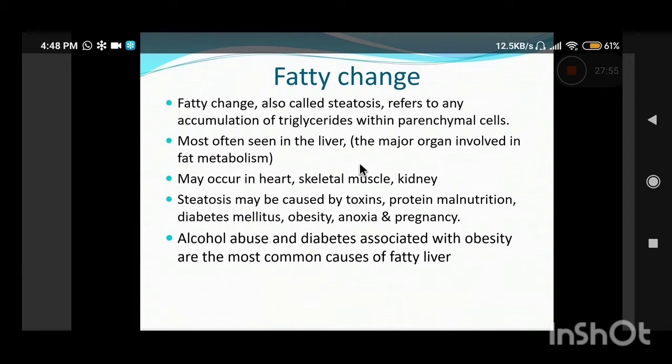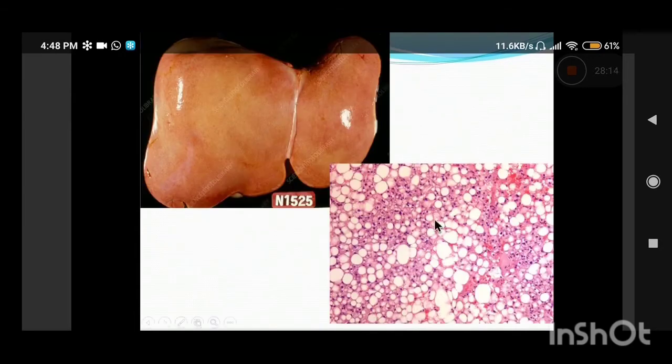Now, the most common cause of fatty liver is alcohol. Alcohol abuse and diabetes associated with obesity are the most common causes of fatty liver, but it can also be seen in severe malnutrition, obesity, anorexia, pregnancy, and certain drugs.